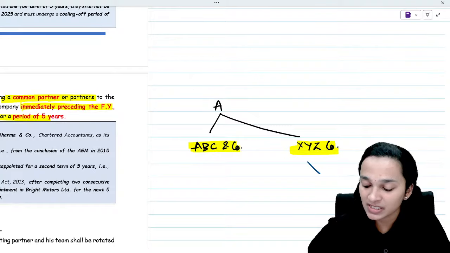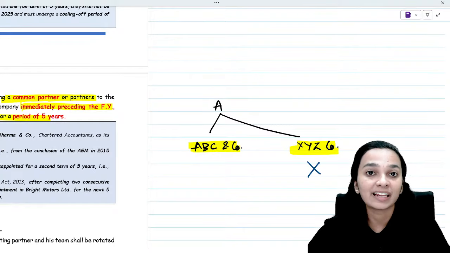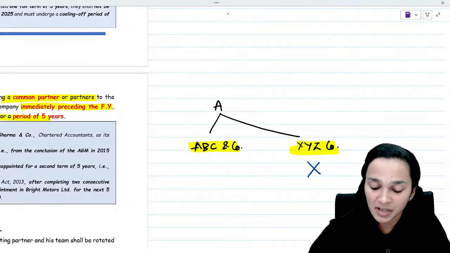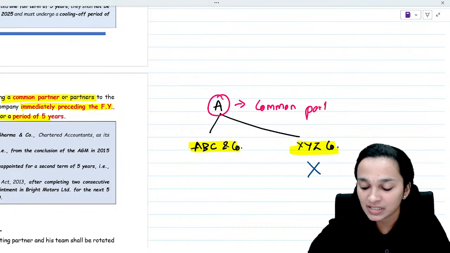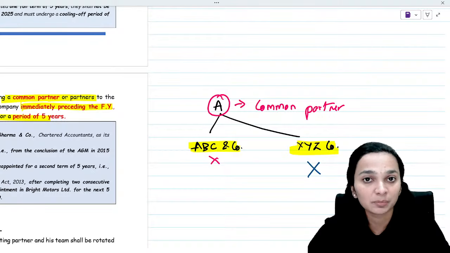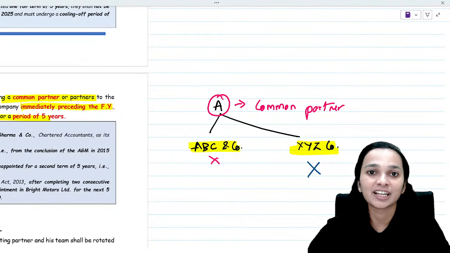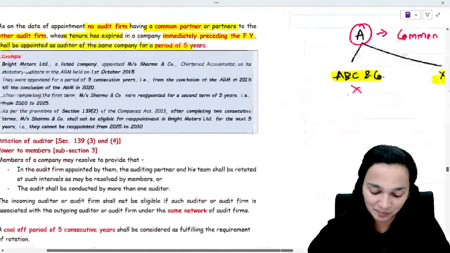However, XYZ and Company is also not eligible. Why is that so? Because Mr. A here is a common partner. And since ABC and Company is not eligible for 5 years, XYZ and Company will also not be eligible to be appointed as an auditor for the next 5 years.